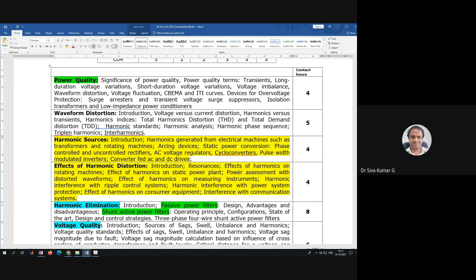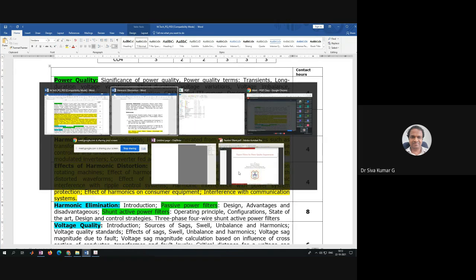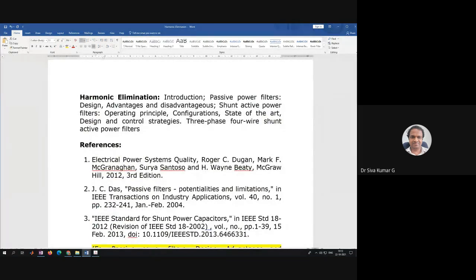Now in this unit of harmonic elimination, we are going to eliminate the harmonics in a system. We'll come back to at what point we are going to eliminate the harmonics. When we are eliminating the harmonics, it is not on the load side.